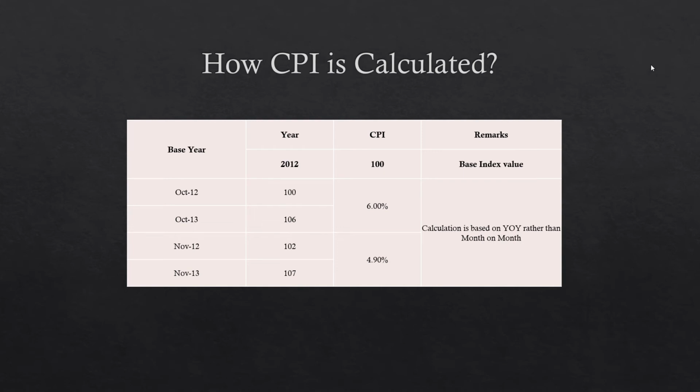Now suppose in the subsequent month of November 2013 the CPI index is 107. Now how will CPI be calculated? For that we have to go to November 2012, where CPI was 102, and in November 13 CPI is 107. So the difference of 107 minus 102, that is 5, divided by 102, which comes to 4.90%.